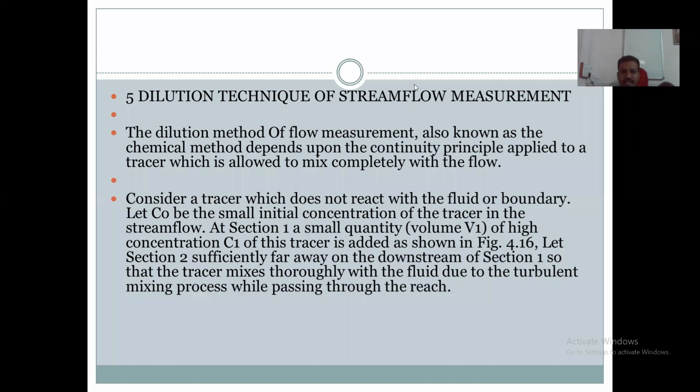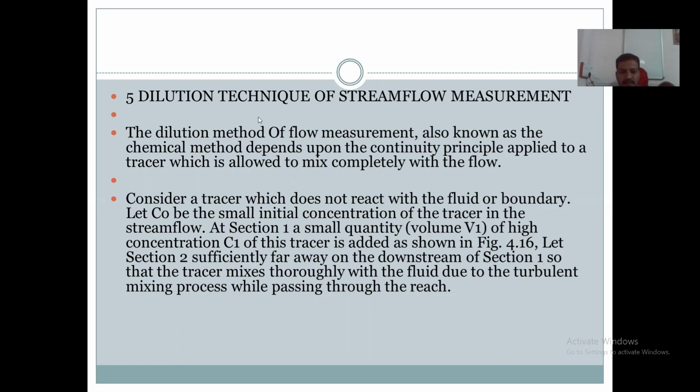Next method is the dilution technique of stream flow measurement. The dilution method of flow measurement is based on the continuity principle, applied to a tracer which is allowed to mix completely with the flow.